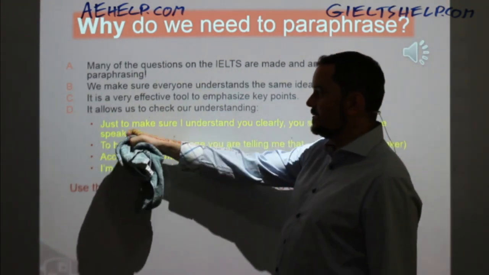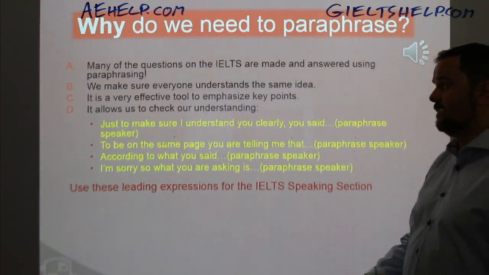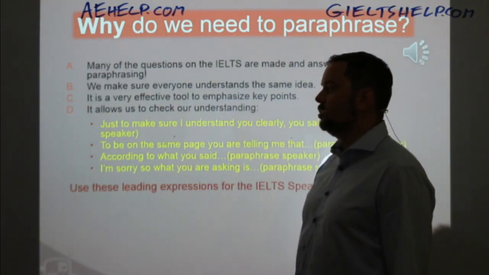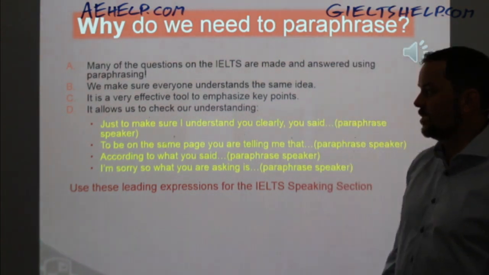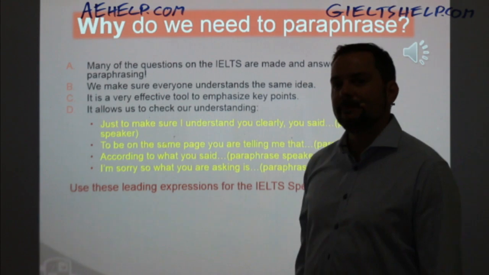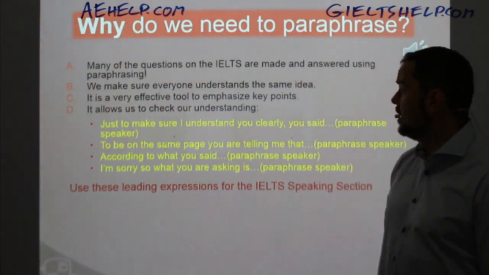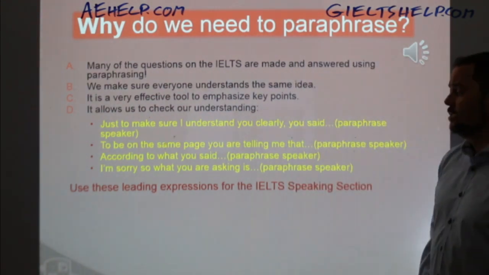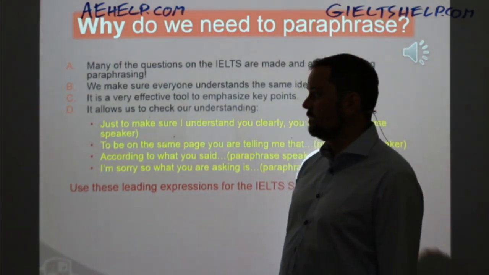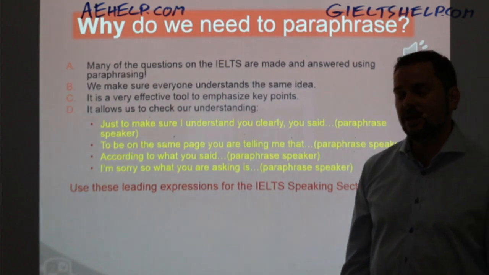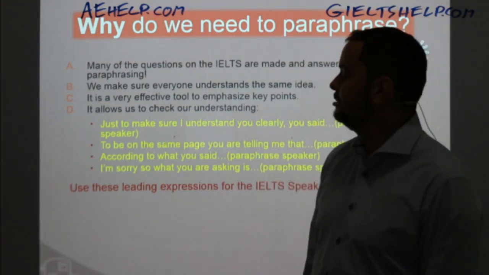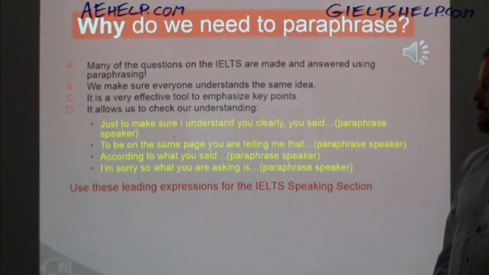So repeat this after me, girls and guys, because this is a very good little tip for the IELTS speaking section to make sure that you're understanding the question clearly so that you give a good answer. So you can start your answer by, just to make sure I understand you clearly, you said that people in the future will be using mobile phones not just to communicate, but also to drive their vehicles. So something like that. Okay, I'm just making that part up.